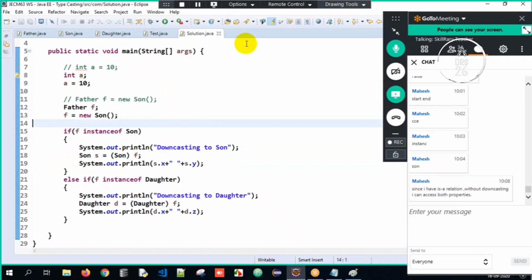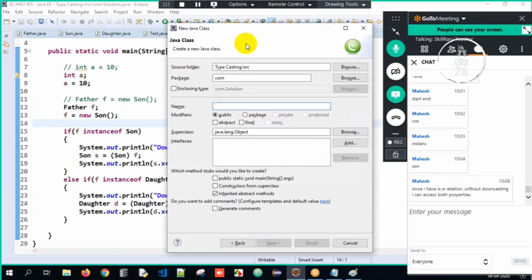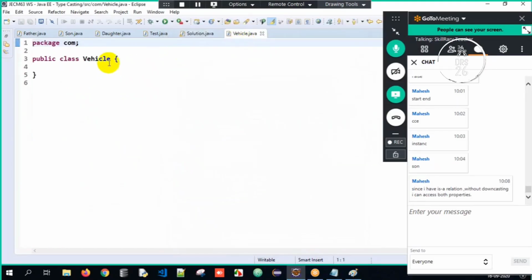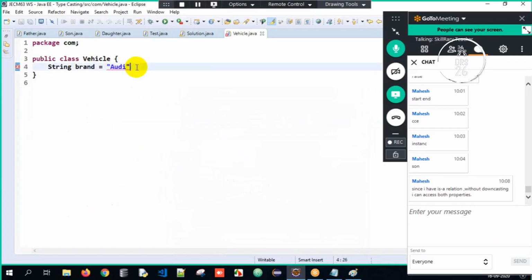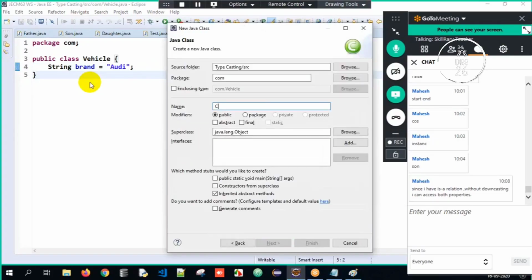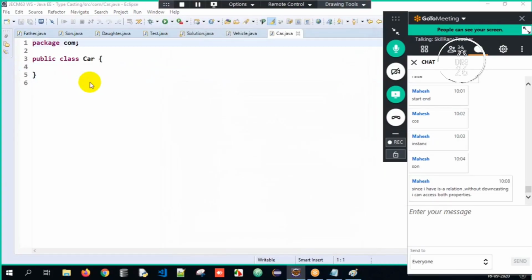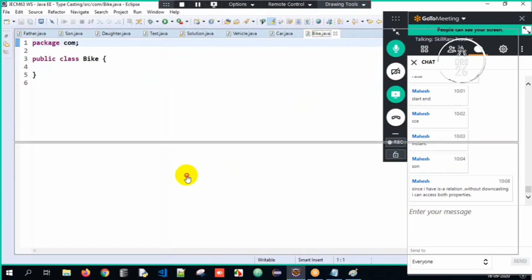Okay, right. So now let's go with one more example here. Simple example. I will have a class called vehicle, and here I will have one data called brand initialized to Audi. So I have one program here, guys. I have a class called vehicle, wherein it has a variable called brand, which is initialized to Audi. And Control N, I will have a class called car, and I'll have one more class called bike here. So now I want to achieve an is-a relationship here.